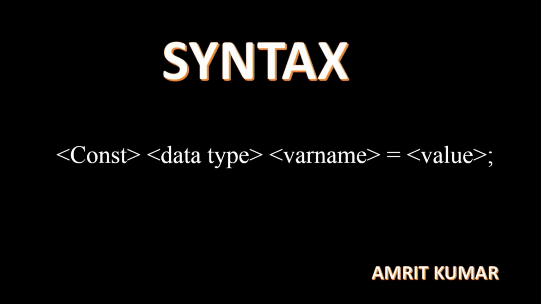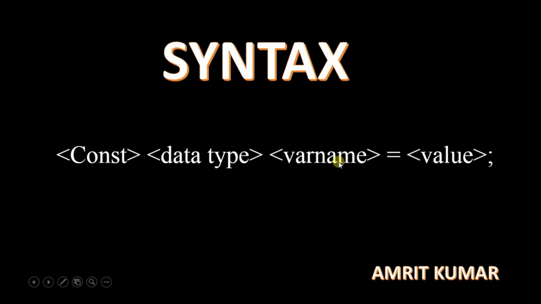Moving on to the syntax: how to declare a variable qualified as const. You need to specify, first of all, the qualifier name, so I am using const because we have applied const here. After that, you need to specify the data type that it can store. It might be integer, character, double, float, or any data type. After that, you assign the variable name, which can be a user defined or programmer defined name.